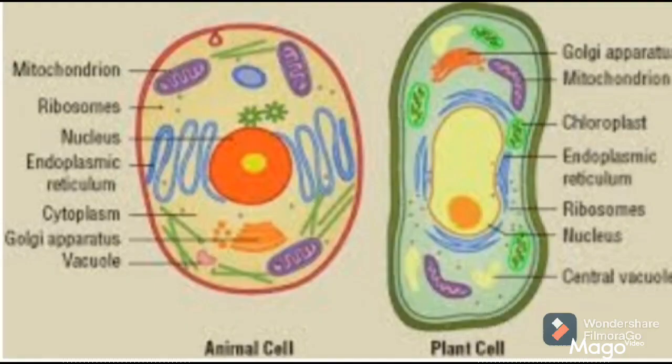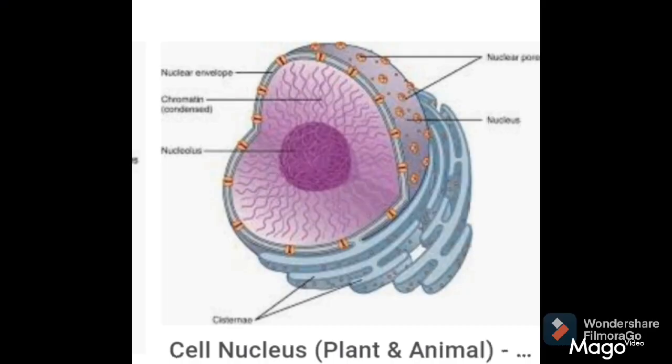Out of the cell organelles, we have studied about cell membrane and cell wall in my previous video lecture. So, today we are going to study about two different cell organelles which are the most important cell organelles in the cell. First is nucleus and second one is cytoplasm.